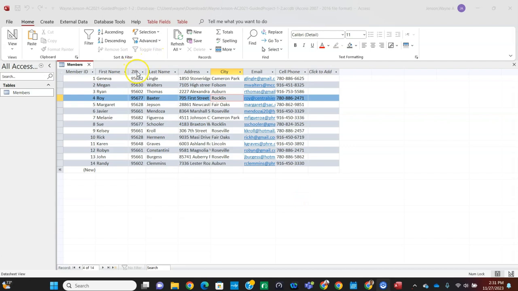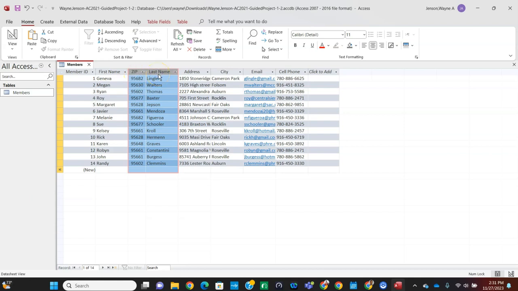So this is step 9G. We're going to click and drag it over so that we've got the zip and the last name column selected. And then we're going to click on the ascending button in the Home tab Sort and Filter group right here. And the records display in ascending order by the zip column. In cases of the same zip code, the records are sorted in ascending order by the last name.